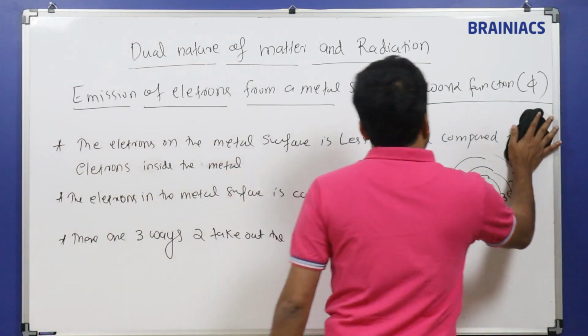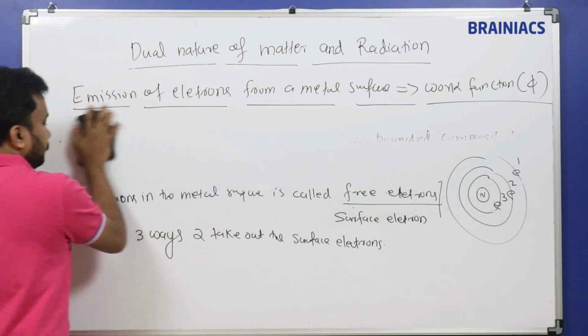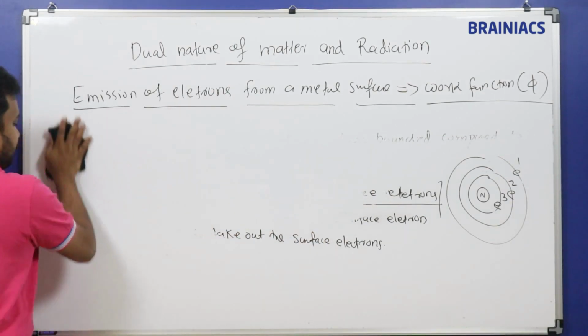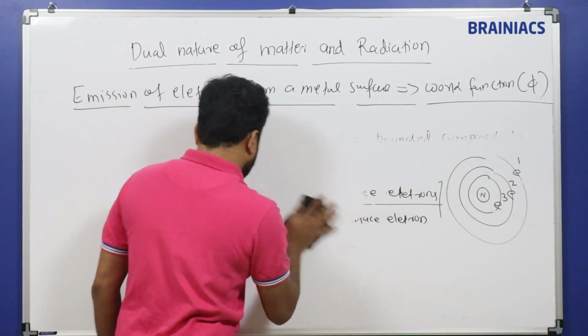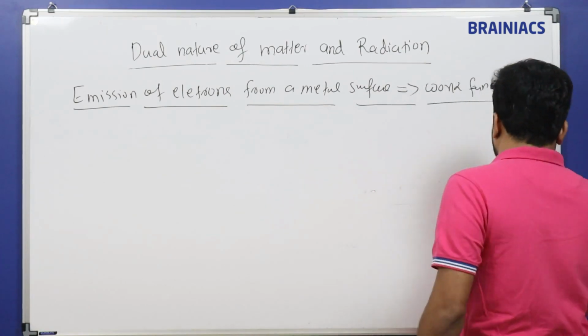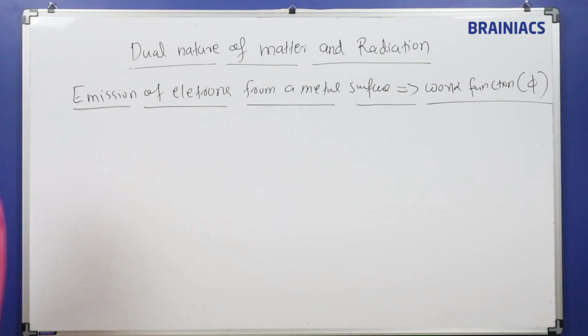What are the three options? That's what we are going to see next. So there are three methods to take out the electrons in the metal surfaces. We'll see these three methods and describe each of them in the next points.